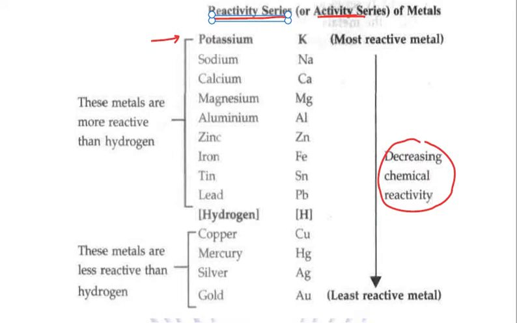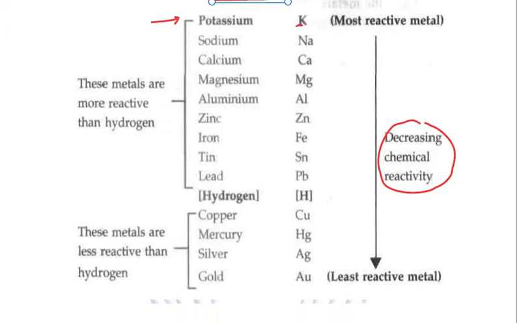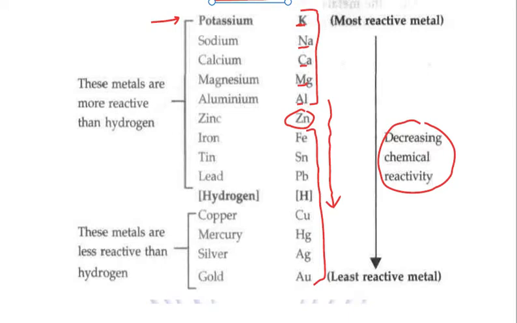As per this series, we can relate that potassium is the top reactive metal, followed by sodium, then calcium, then magnesium, then aluminium, and the reactivity goes on decreasing, which means that zinc is less reactive than all the metals above it, and it is more reactive than all the metals below it. We can see that silver, gold and platinum, which come downward, are the least reactive metals, right? So this is the reactivity series of metals which you need to relate.